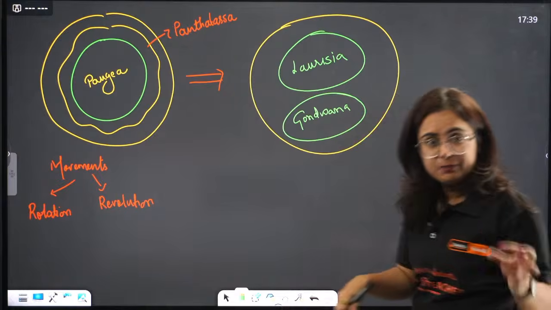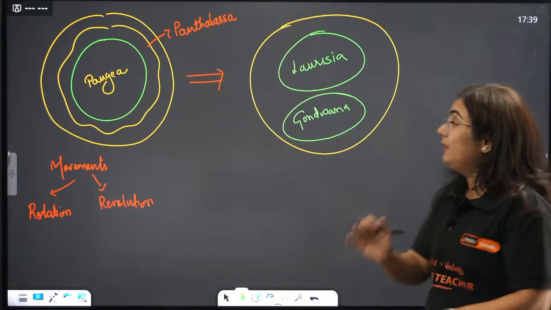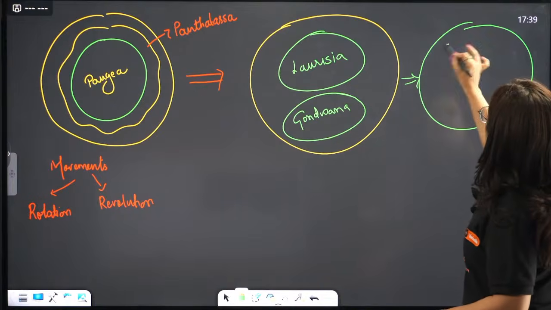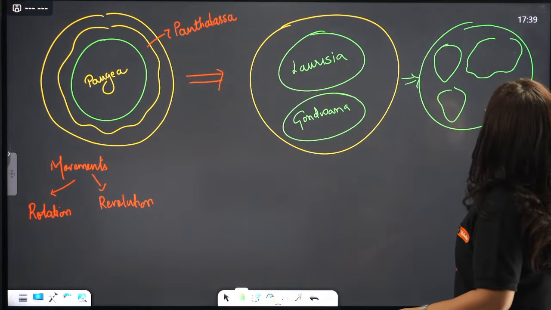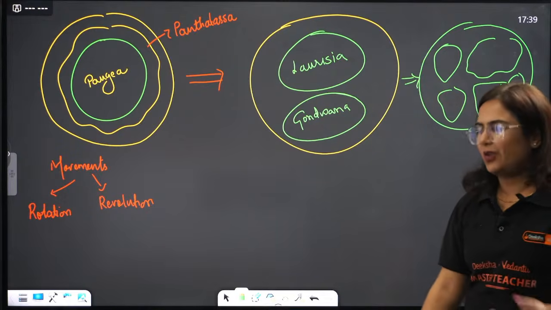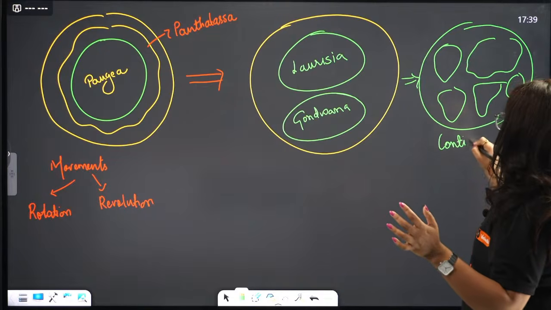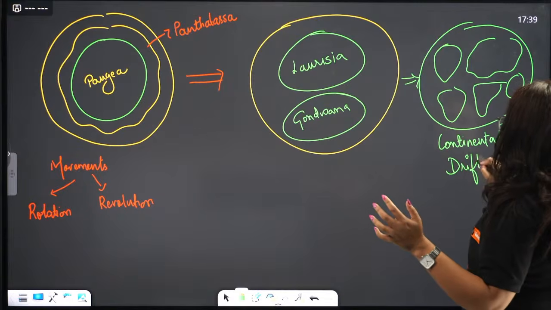But this rotation and revolution still continued, and it further divided into different plates, tectonic plates, which we consider as different continents. Hence we call it continental drift theory.